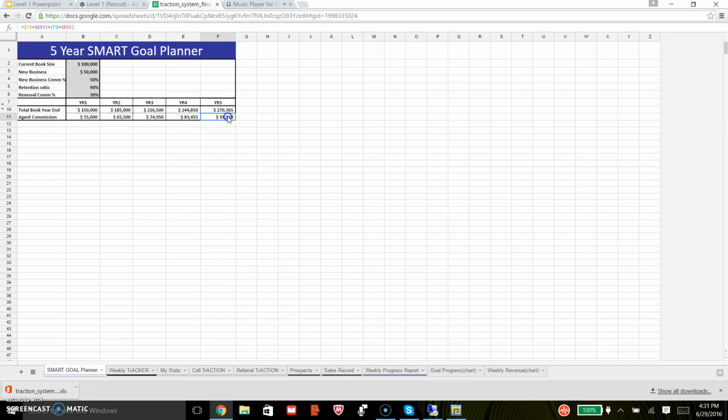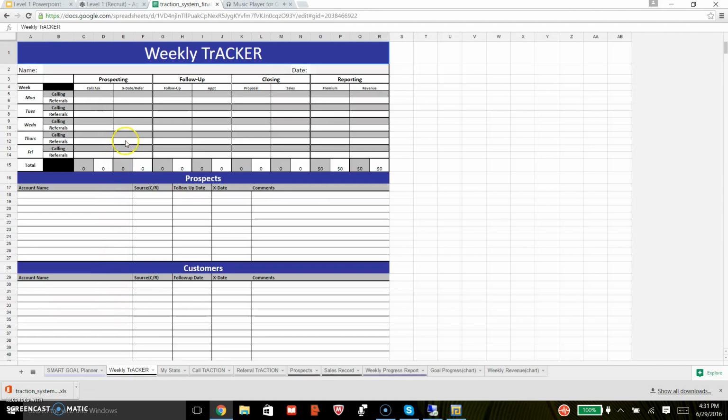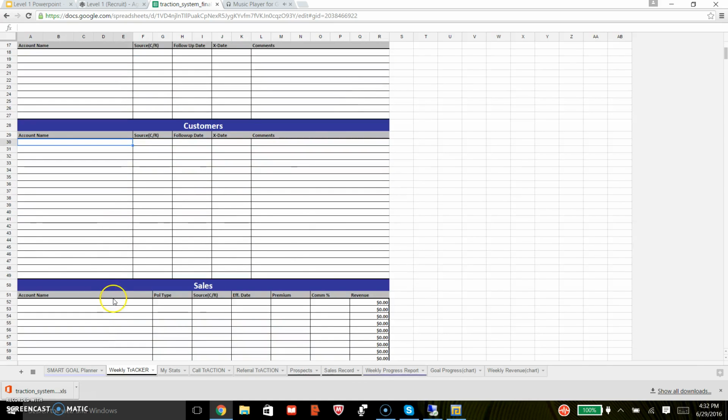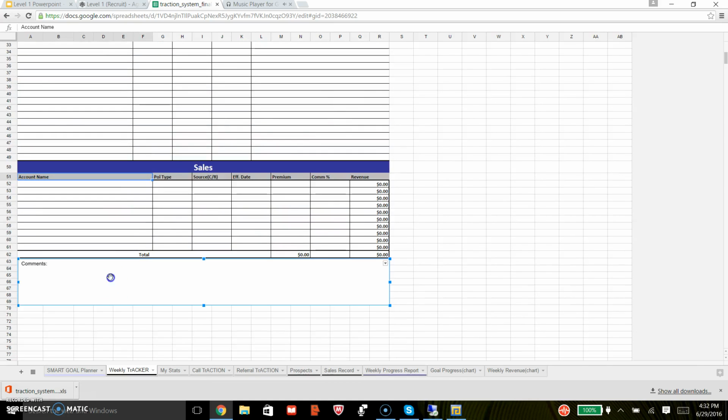So next we go to the Weekly Tracker tab. Fill out your name and today's date in the top row. Most agents will print one of these out each week just to keep it with them so they can track their activity in pen and then transfer it to the system on Friday afternoon. This form is split into 5 sections: the tally tracker, the prospects, the customers, the sales, and the comments. We'll go over each section in more detail.